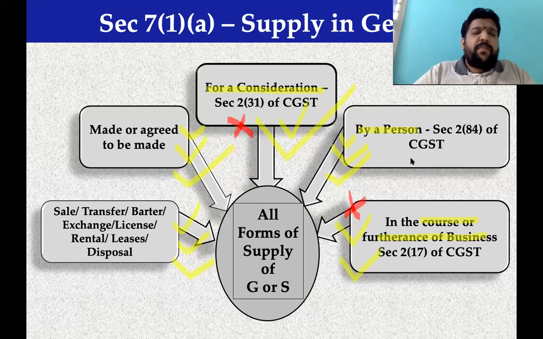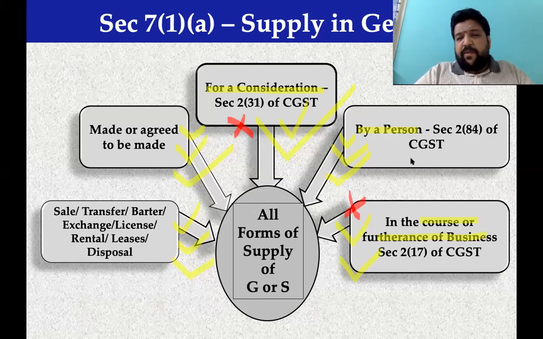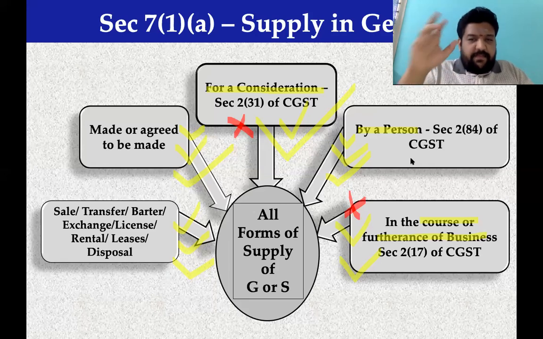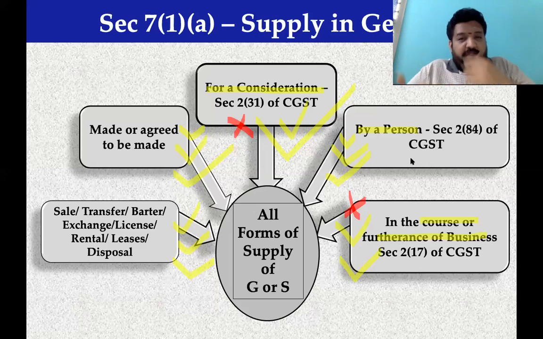Is the city traffic police who is standing there and stopping or regulating people doing a statutory function, or is it done in the course of furtherance of business? Is the city traffic police, or the respective state government, doing the activity as a sovereign function, as a function which needs to be done by a government, as a statutory function? We'll not bring in that great word, sovereign. Is he doing his statutory duty, or is it a business activity to him?